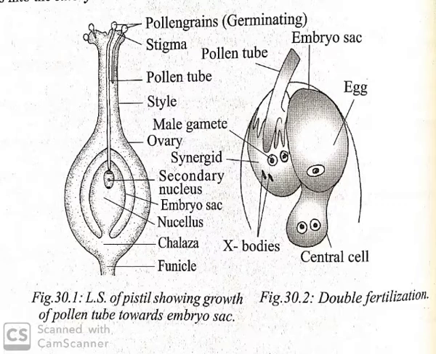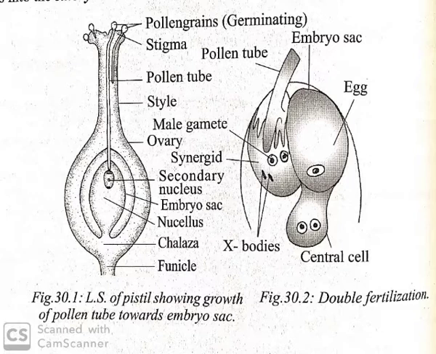The fusion of male gamete with the female gamete is known as fertilization. Here, double fertilization means the fusion of male gamete with the female gamete, followed by the fusion of the second male gamete with the polar nuclei, is called double fertilization.